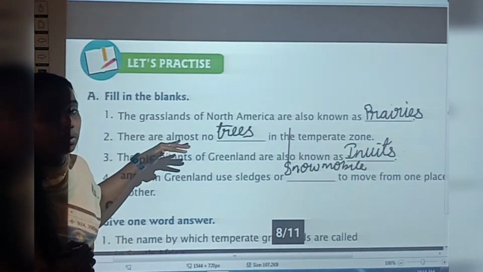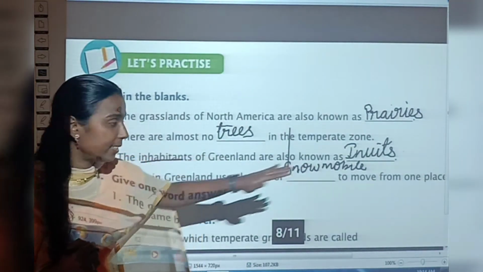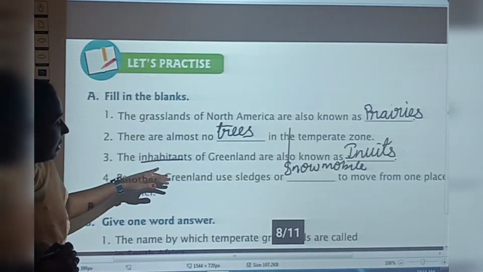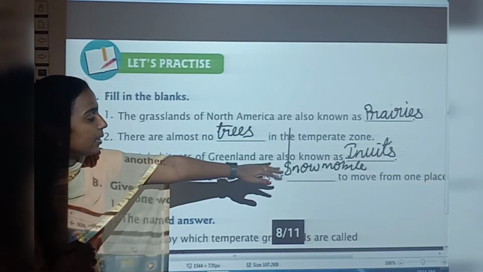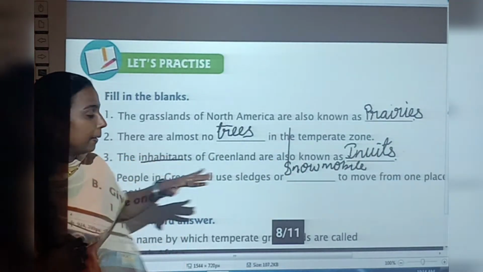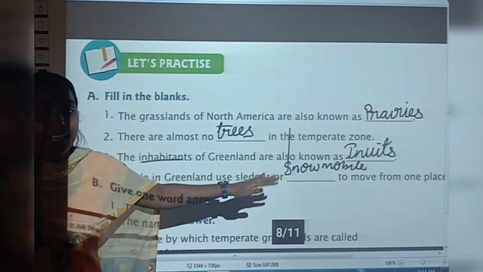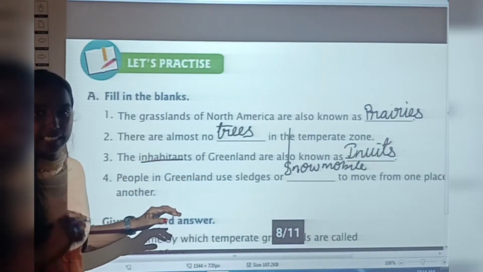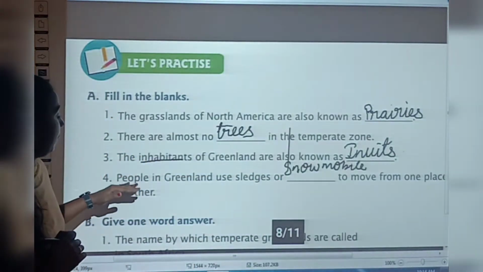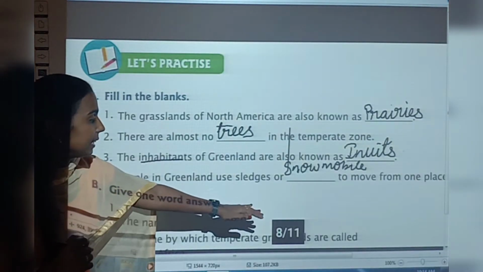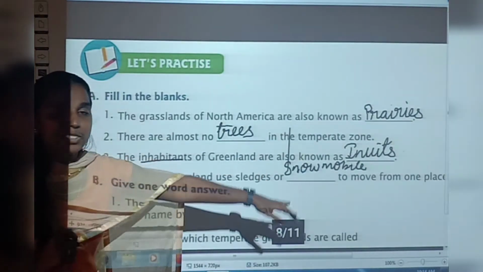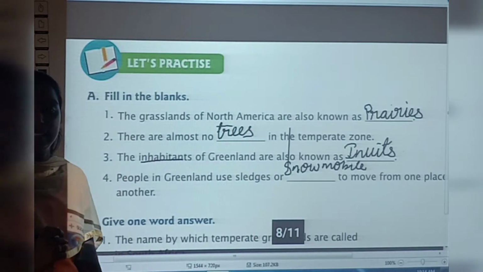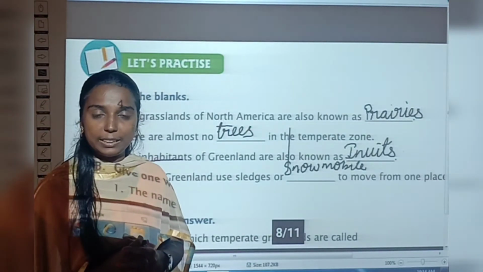And then the inhabitants of Greenland are also known as Inuits. I-N-U-I-T-S, okay, Inuits. And then people in Greenland use sledges or snowmobile to move from one place to another, okay. Now, have you all written fill in the blanks?